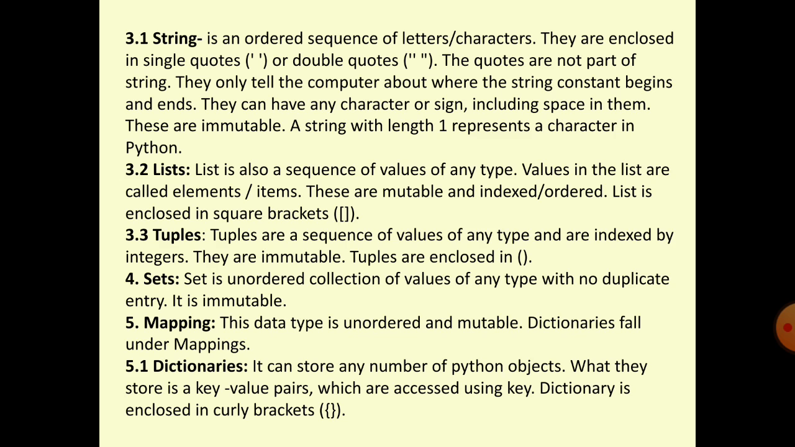Once again, it can store any number of Python objects. There is no limitation. What they store is a key value pair which is accessed using the key. Dictionaries are enclosed in curly brackets. A list is enclosed in square brackets, a tuple is enclosed in parentheses, and a dictionary is enclosed in curly braces.